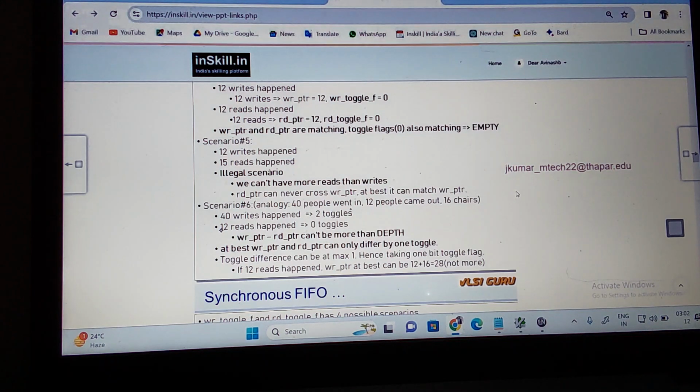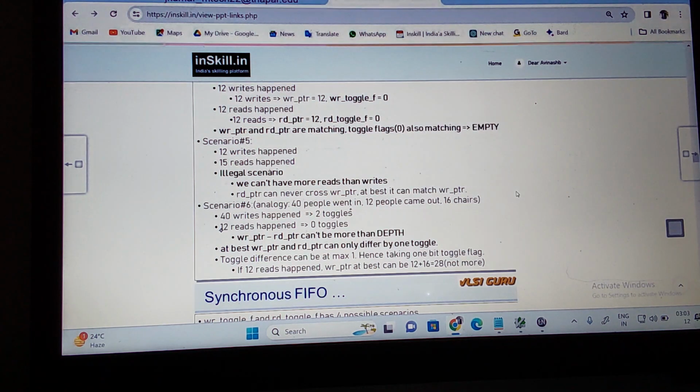So the write pointer minus the read pointer cannot be more than the depth. You understand? At best, the write pointer and read pointer can differ by only 1 toggle. What do you mean by a difference of 1 toggle? At best, the write pointer and read pointer can differ by only 1 toggle, which means 1 rollover. This is the best case. The write pointer and read pointer cannot differ by more than the depth.